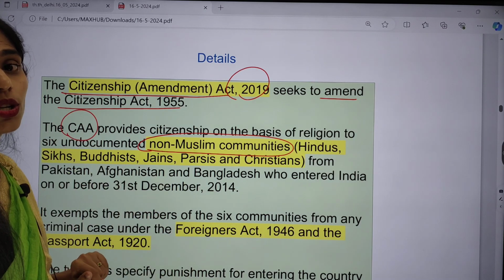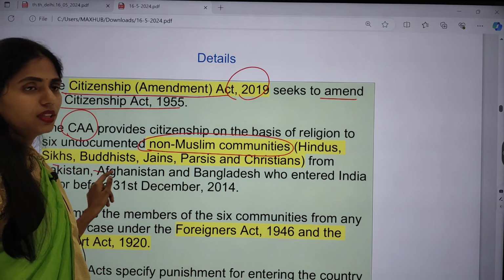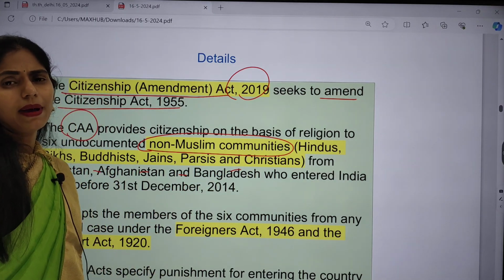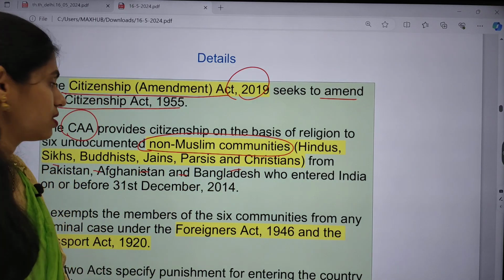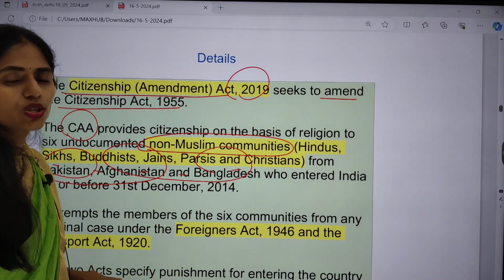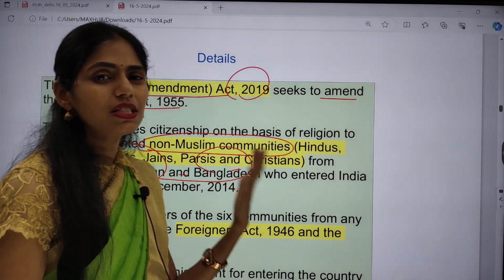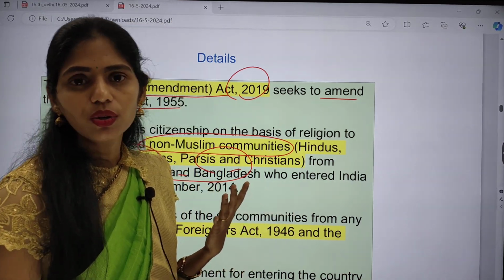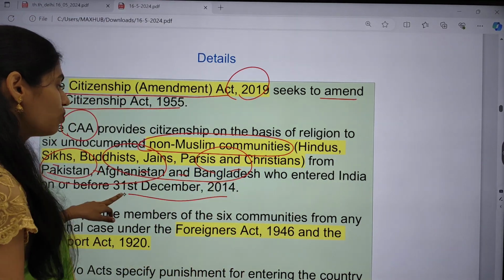Those communities are Hindus, Sikhs, Buddhists, Jains, Parsis and Christians. And they migrated from which countries? That is Pakistan, Afghanistan and Bangladesh. So what is the date? These are people who entered India before 31st December 2014. So this date is also very important.